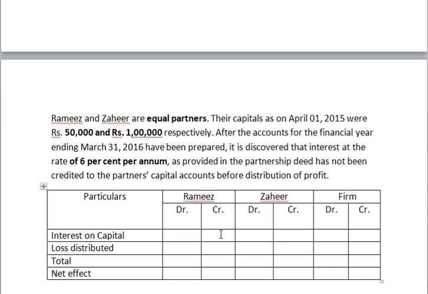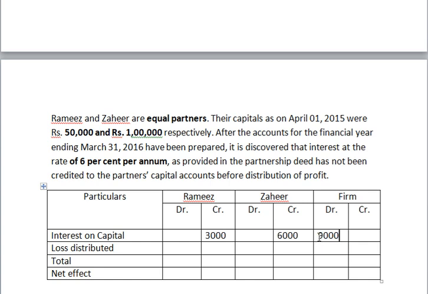Interest on capital is increasing their capital account or decreasing? Increasing their capital account, so credit that one. So how much is 50,000 into 6% by 3? That is 3,000 rupees. Here it is how much? Here it is 6,000. Total amount is a debit or credit? That is a firm debit. So we are taking the 6% as 9,000 rupees.